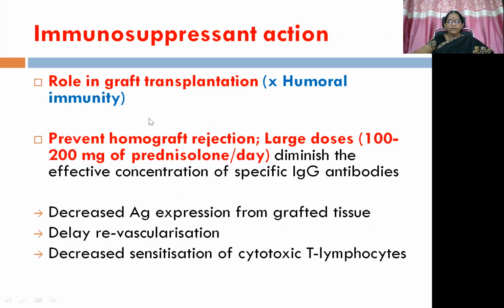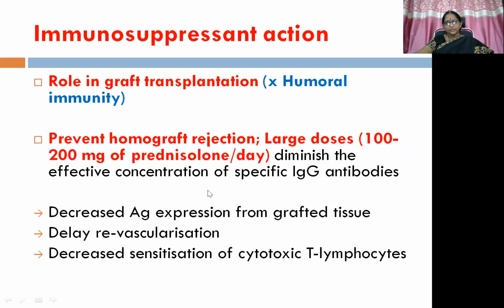Then role in graft transplantation. This is mainly connected to the humoral immunity. See the dose here, very high dose. Large doses, that is 100 to 200 milligrams of prednisolone per day, are administered to prevent homograft rejection. This high dose diminishes the effective concentration of specific IgG antibodies. Previously, that was cell-mediated immunity at low dose.